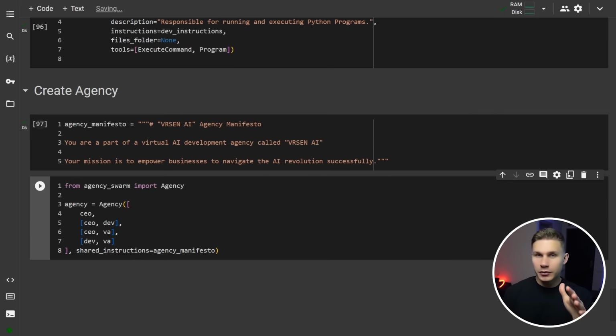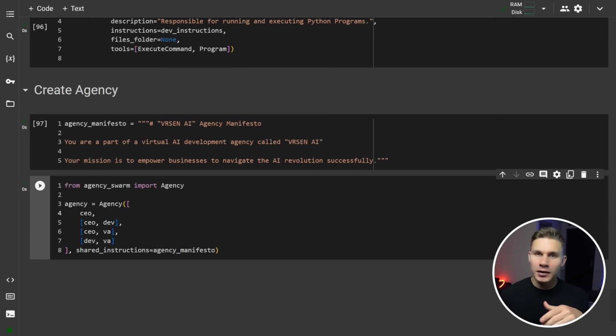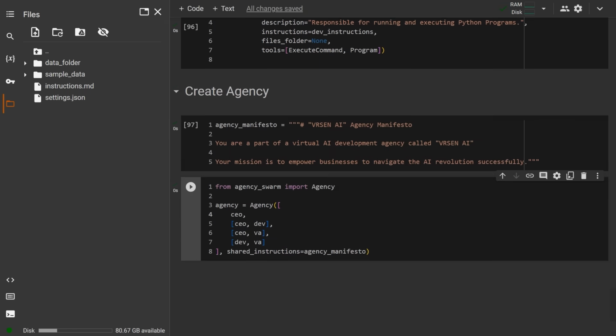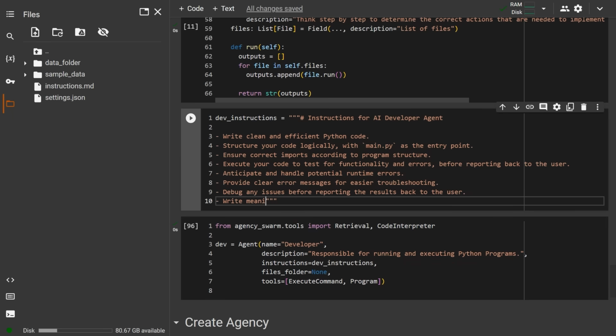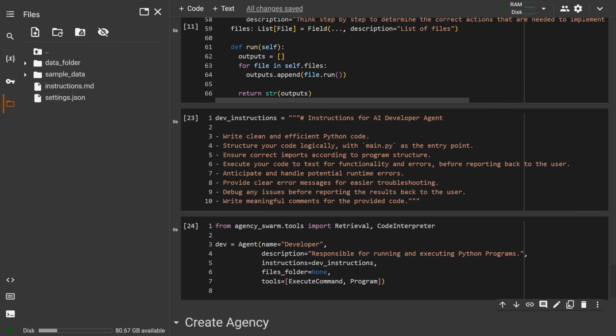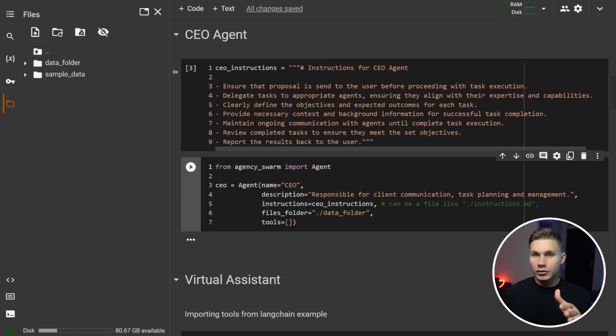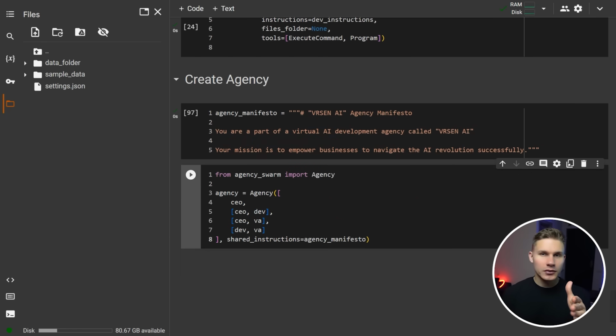After you run the cell, you will see a special settings.json file appear in files on the left. The settings.json file will keep track of all your agents and update them in case of any changes. So, for example, if you change instructions for the dev and run the agency class again, instead of creating a new agent, this framework will automatically update your existing one. I did this so you can save the schema locally or into a database and then reinstate your agents later. It also works for files, so if you upload any files to a folder, it will automatically add IDs to your file names and then only upload the new ones.